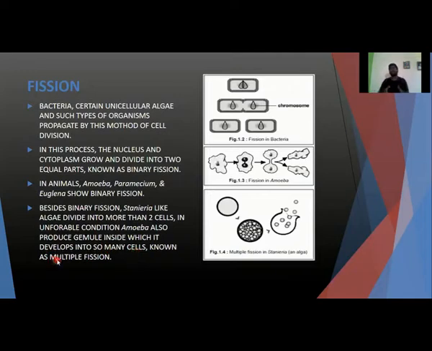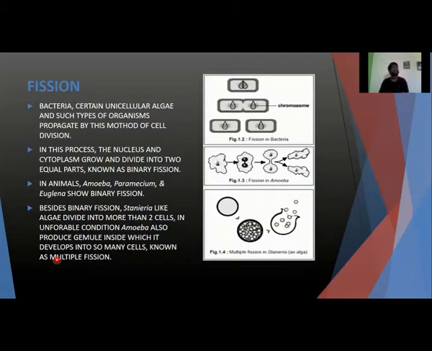If we see in amoeba, during harsh environmental conditions, they produce cyst. Okay, cyst is a hard layer. Inside that hard layer, they will produce so many cells. Those cells will be released outside when the environment becomes suitable for them.